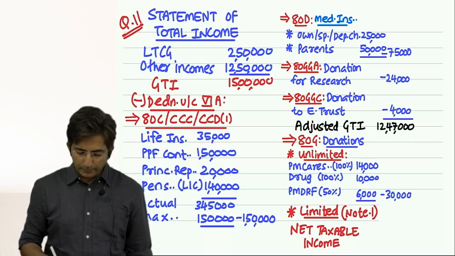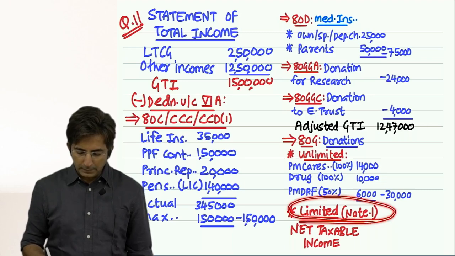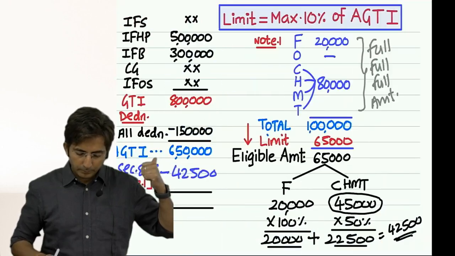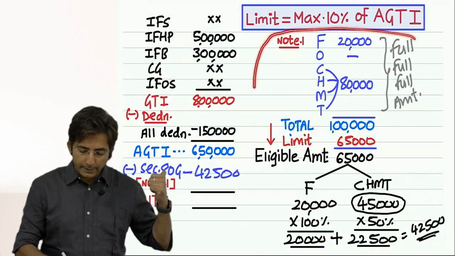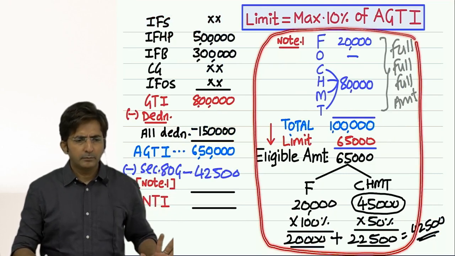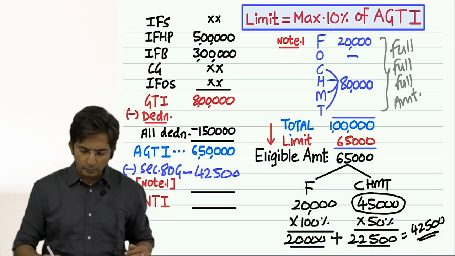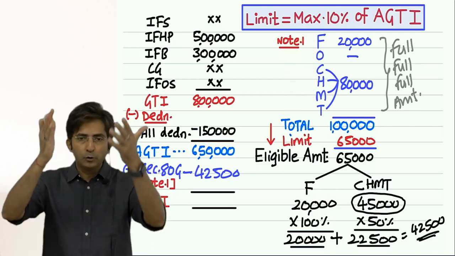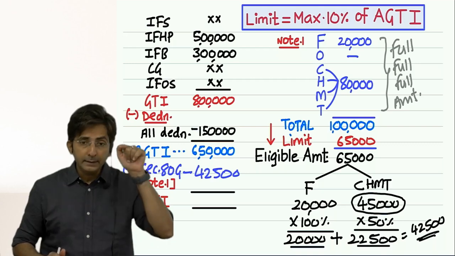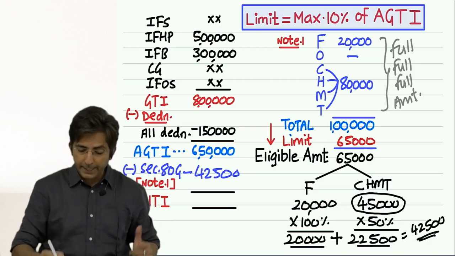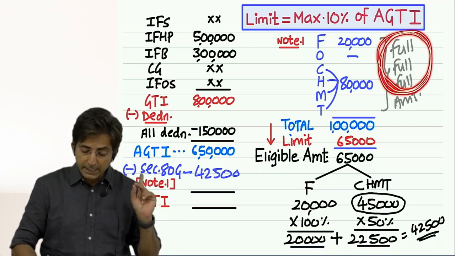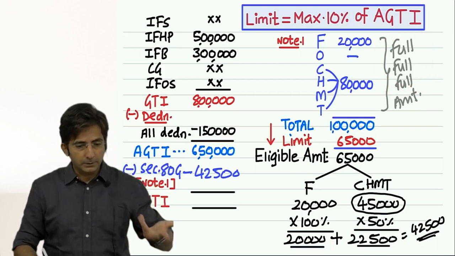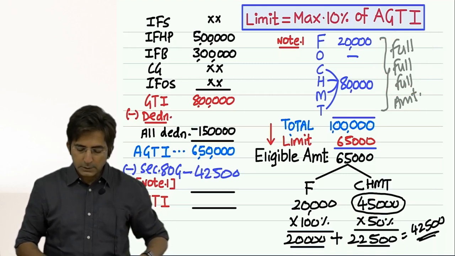Okay, now tell me, how will you prepare the working note for this limited category? In the last lecture I had explained this, and I had given you this format. Stick to this format. So make a plan. First, what will you do? You will write one by one F, O, C, H, M, T, all the donations given in the question. While writing this, don't take 50%, 100%. Take the full amount. I stressed this yesterday. Full amount, and then total up. Compare with 10% of AGTI, whichever is less.